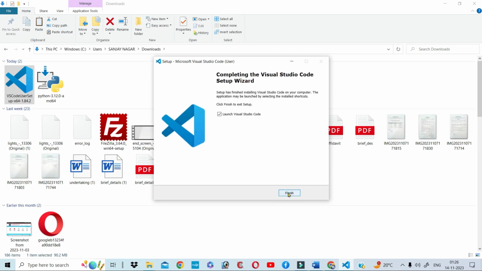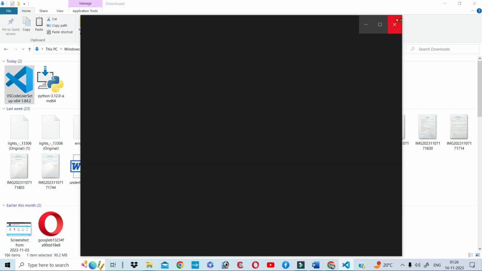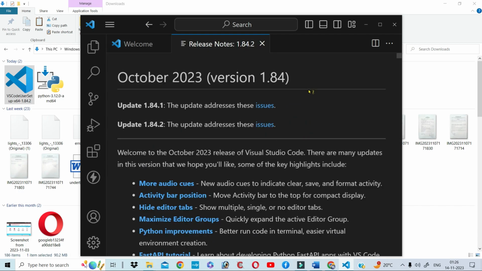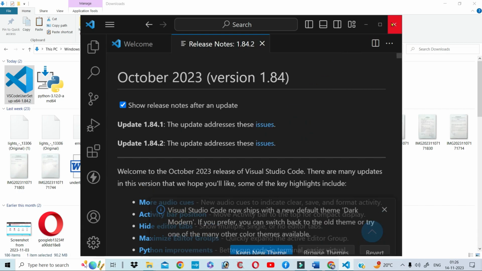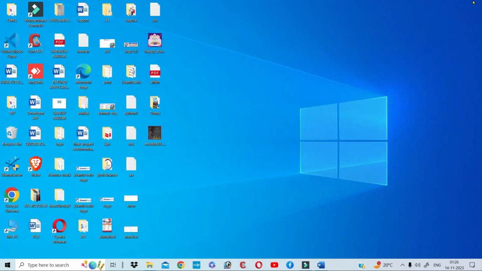And click on Finish. So here VS Code and Python are both installed successfully, and now close all windows.